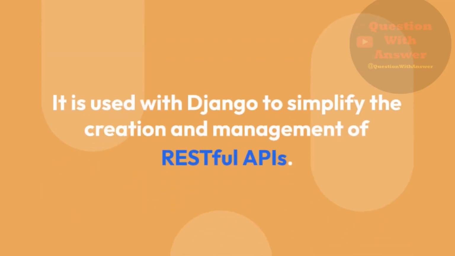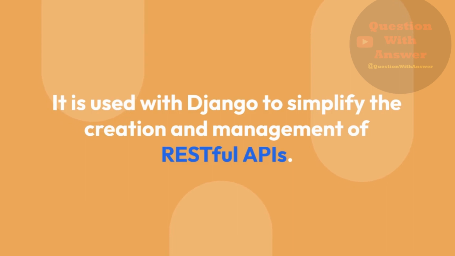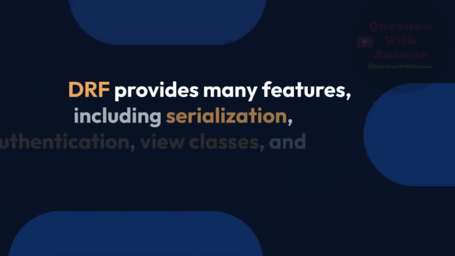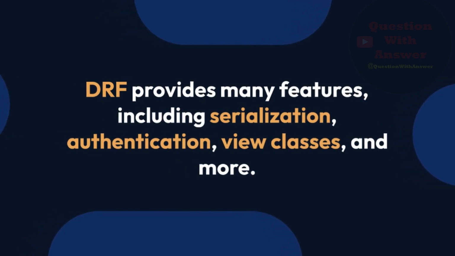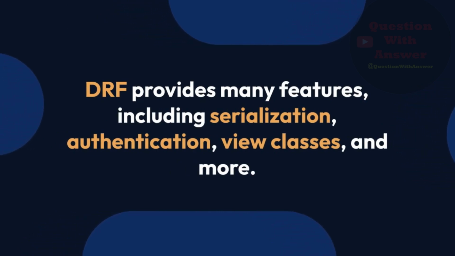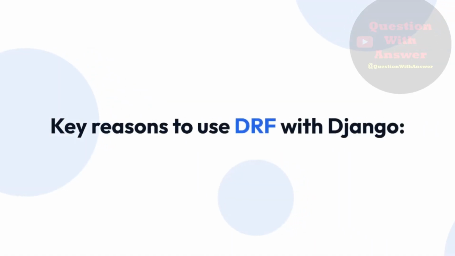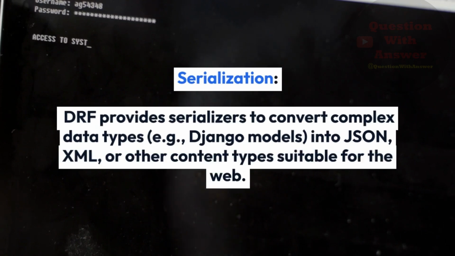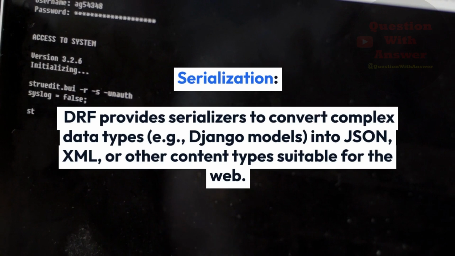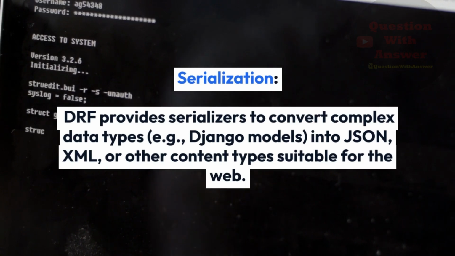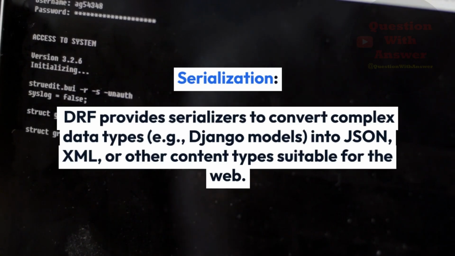It is used with Django to simplify the creation and management of RESTful APIs. DRF provides many features, including serialization, authentication, view classes, and more. Key reasons to use DRF with Django. Serialization. DRF provides serializers to convert complex data types, for example, Django models, into JSON, XML, or other content types suitable for the web.